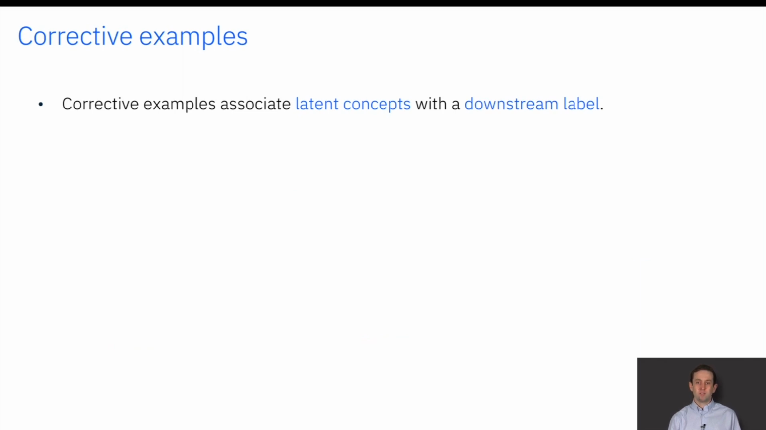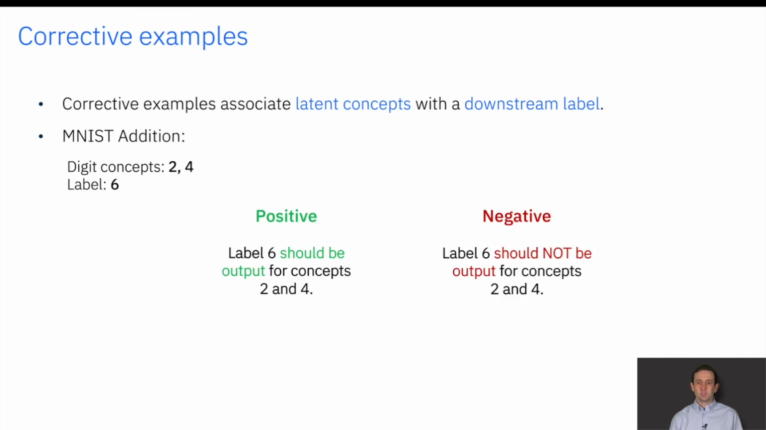We introduce a pair of corrective examples for each combination to represent the label positively and negatively. For MNIST addition, with concepts 2, 4 and label 6, positive means label 6 should be output for concepts 2 and 4, and negative means label 6 should not be output, and a different label chosen instead.